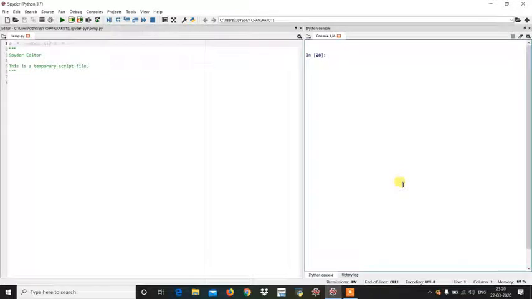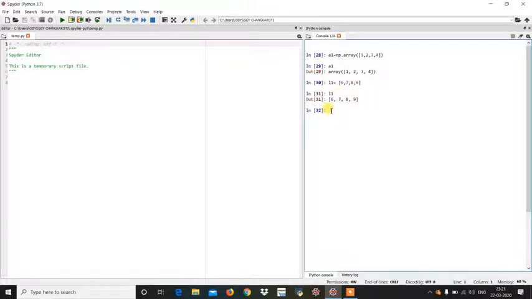So first I will create one array A1 equal to np.array([1, 2, 3, 4]). So this is the array A1. Now I will create a list L1 equal to [6, 7, 8, 9]. So this is the list. So L1 is our list. So now we have an array A1 and a list L1.